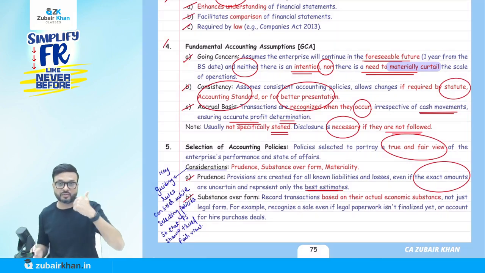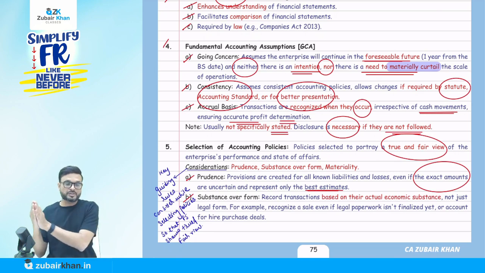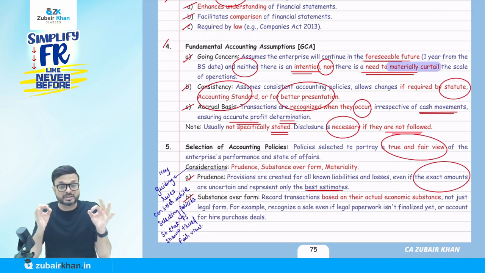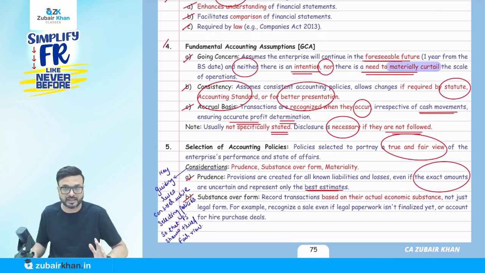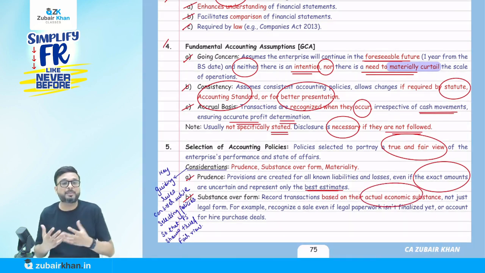Second is substance over form. When we choose an accounting policy, my primary agenda is that my financial statements should give a true and fair view. So I have to take into consideration that, yes, I have followed the prudence rule. Substance over form means recording a transaction based on its actual economic substance, even if on paper it may not be so. Let me give an example.